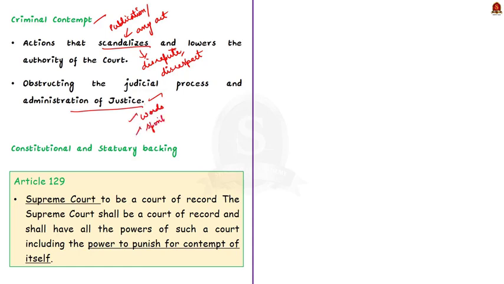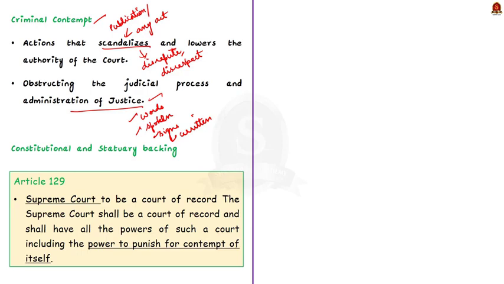So basically, the difference between civil and criminal contempt is that in case of civil contempt, the order of the court is not followed, and in the case of criminal contempt, the authority of the court is lowered. Having covered the basics, now let's see constitutional and statutory basis regarding contempt of court.